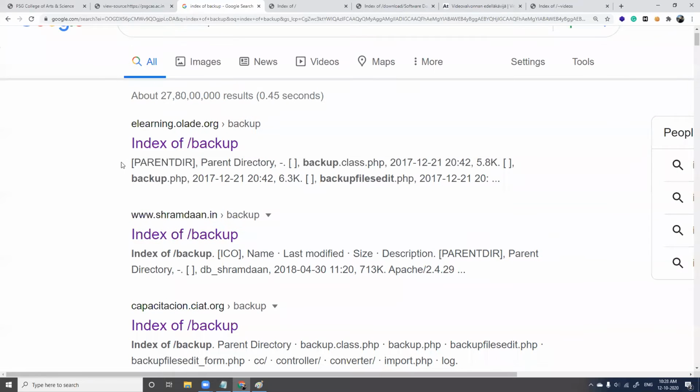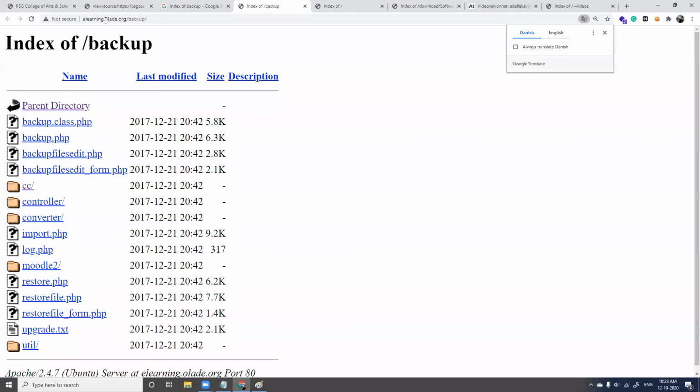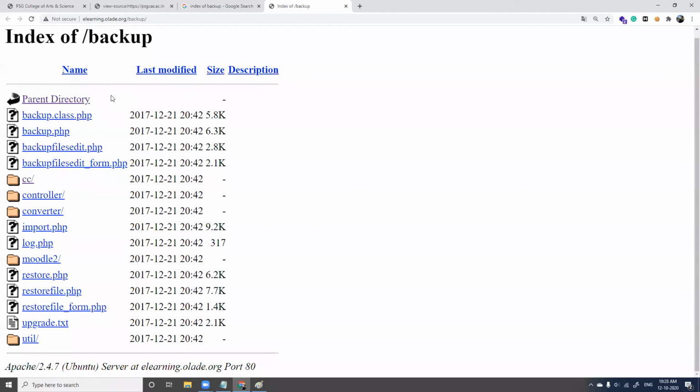When you look at the search results here, this is the backup folder. I'll close all these things. This is a backup folder of this particular website. And yes, see here, they have configuration files, forms, a lot of other things, they have log files, right? And this is sensitive.